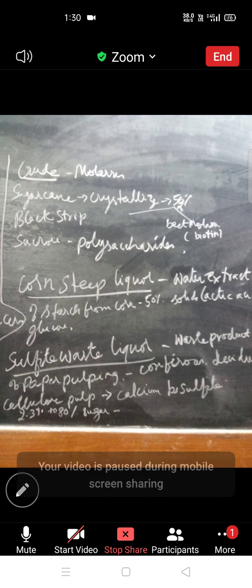So these are the general features which should be present in the media, especially the crude media. Now we'll talk about the types of media. The simple media, like PDA and nutrient agar, have definite compositions.